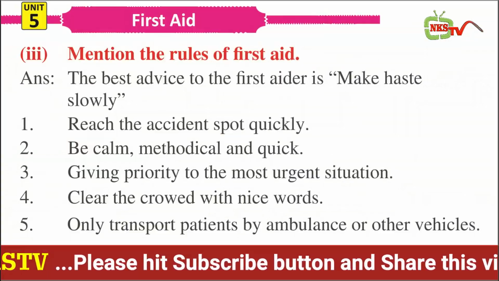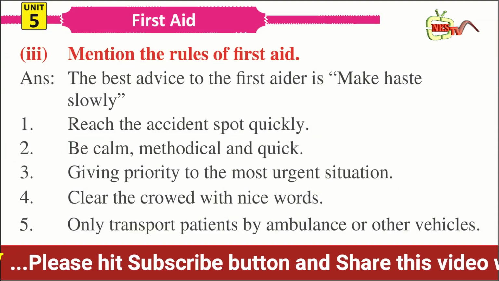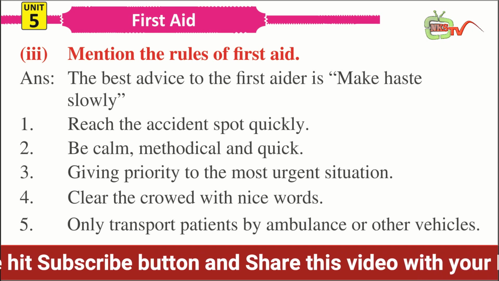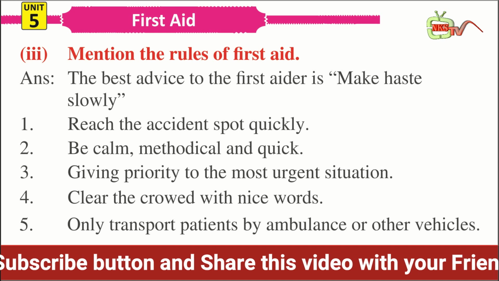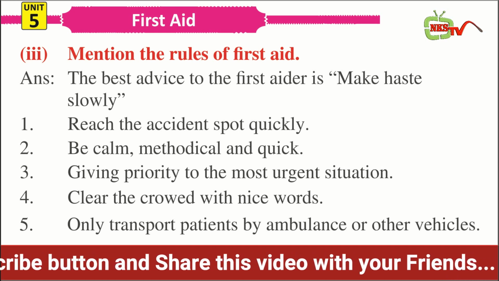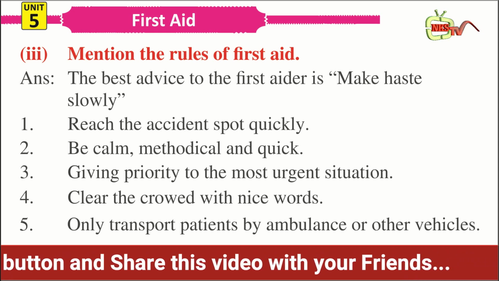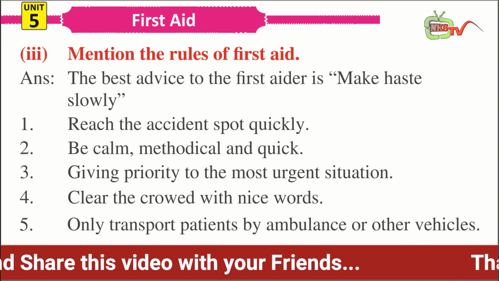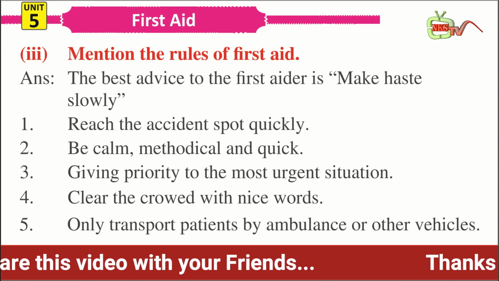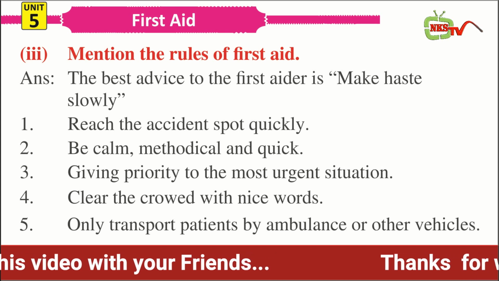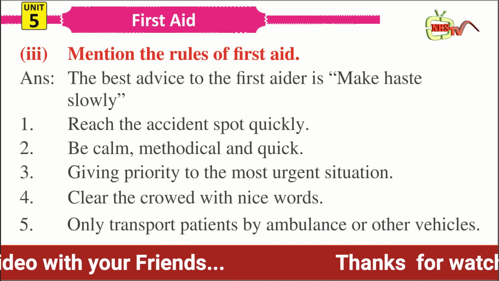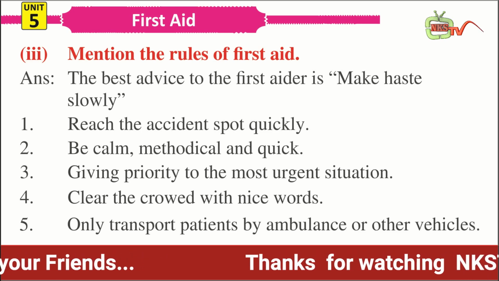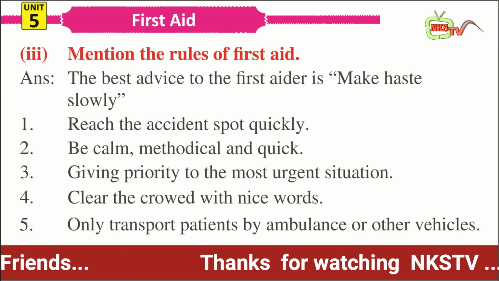Number 3. Mention the rules of first aid. Answer. The best advice to the first aider is make haste slowly. Number 1. Reach the accident spot quickly. Number 2. Be calm, methodical and quick. Number 3. Giving priority to the most urgent situation. Number 4. Clear the crowd with nice words. Number 5. Only transport patients by ambulance or other vehicles.